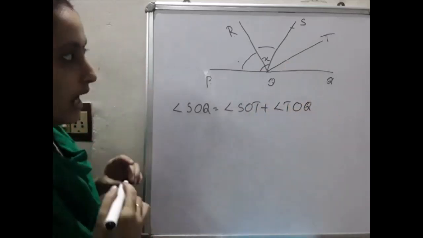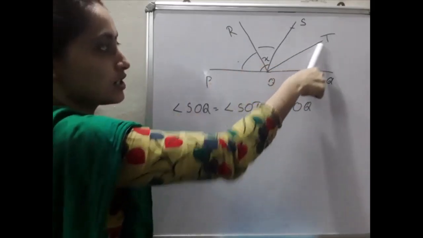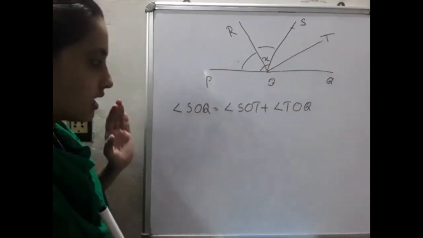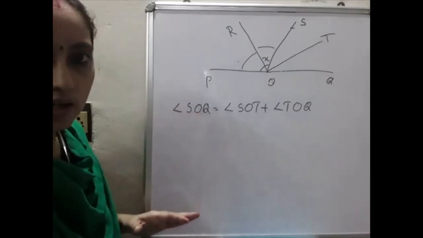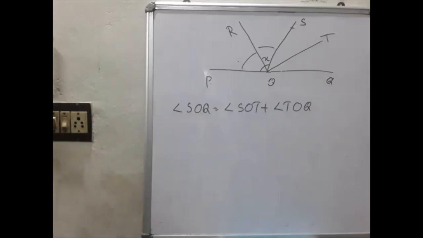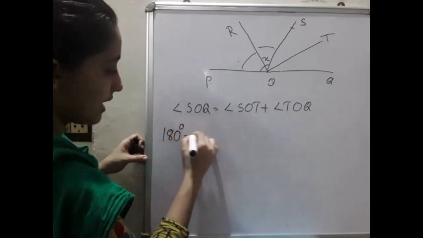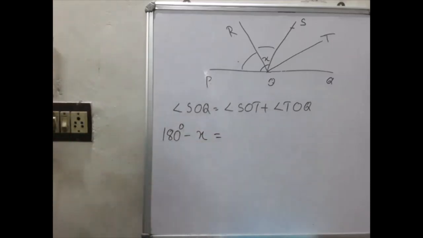Angle SOT plus angle TOQ. Clear? Then angle SOQ you already wrote in the first equation. What is angle SOQ? From equation number 1 we can write it as 180 degrees minus x.